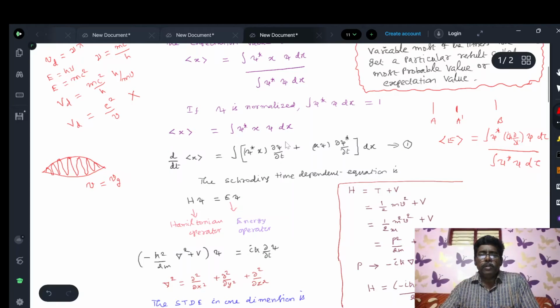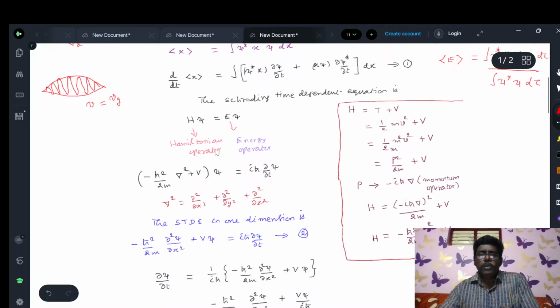Now in this relation, we have to substitute the value of dou psi by dou t and dou psi star by dou t. For that, we should consider the Schrodinger time dependent equation, H psi equals E psi. Here H is our Hamiltonian operator, and E is the energy operator. If you express E in terms of an operator, this is called time dependent. If you consider E as the total energy, a mere constant number, we call this the Schrodinger time independent wave equation. Here E is replaced by the operator i h cross dou by dou t. This is the energy operator value.